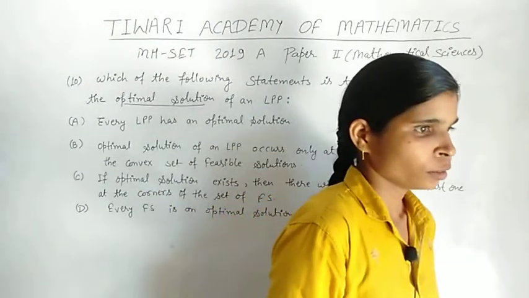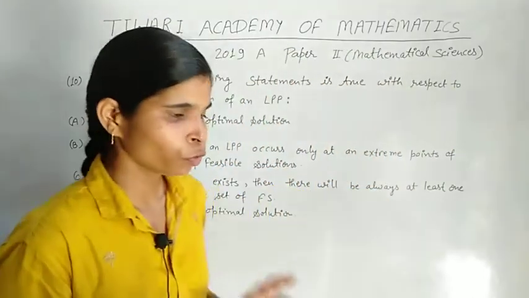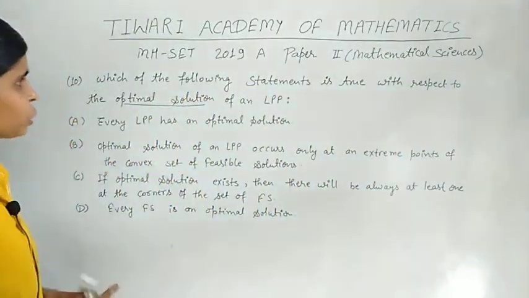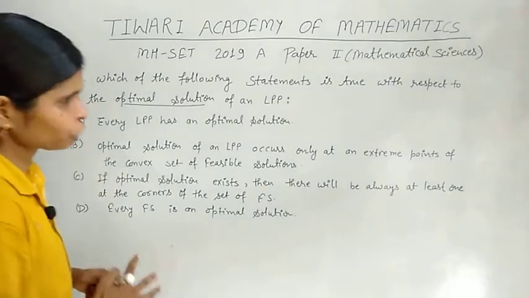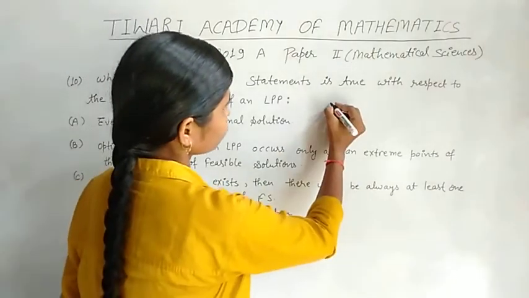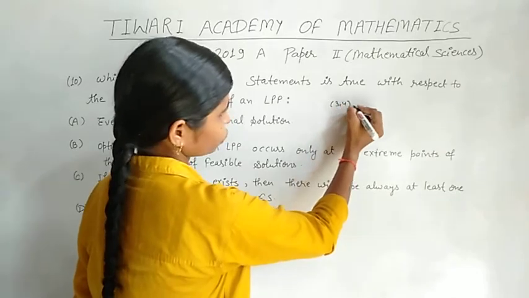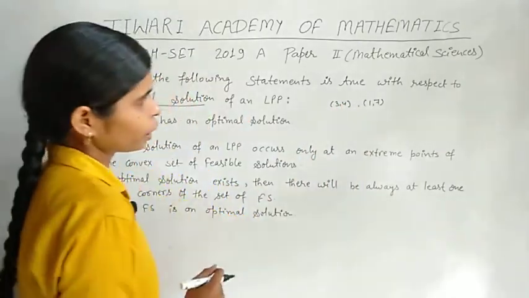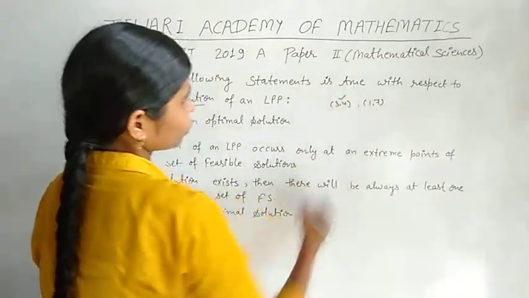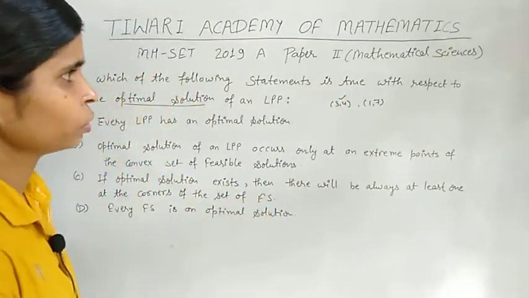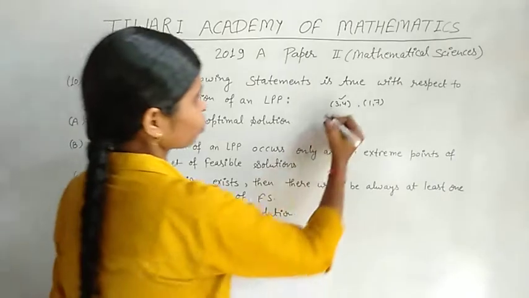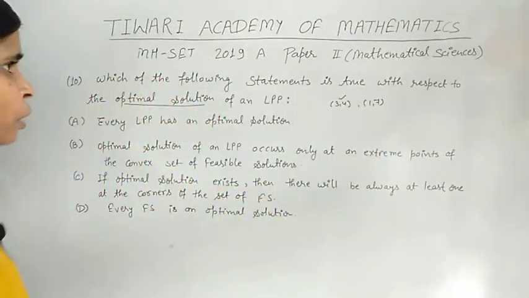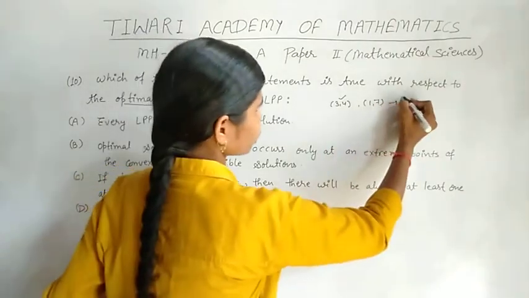So first of all we check option D. In the previous question, question number 9, we saw that (3, 4) is a feasible solution and (1, 7) is also a feasible solution. But (3, 4) gives an optimal solution and (1, 7) does not, though both are feasible solutions.